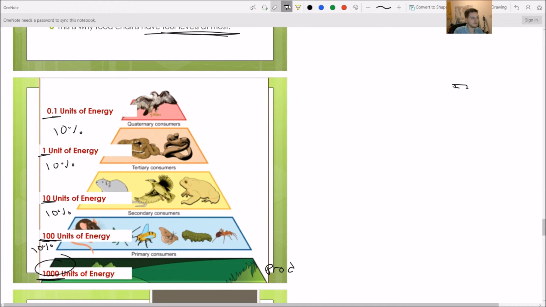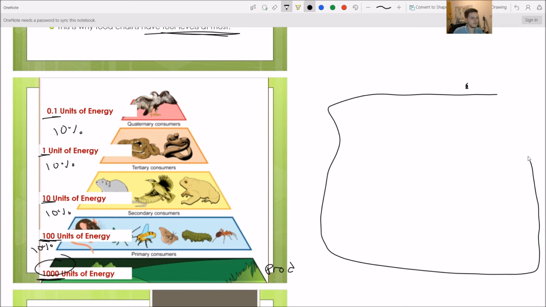And then to close it all off, a hawk comes along and eats the snake. And that's bigger than it really should be. I'll shrink that down. This is what's left for the hawk when we started with all of this food. And that's pretty crazy. It really makes you realize that it's important to eat low down in the food chain.